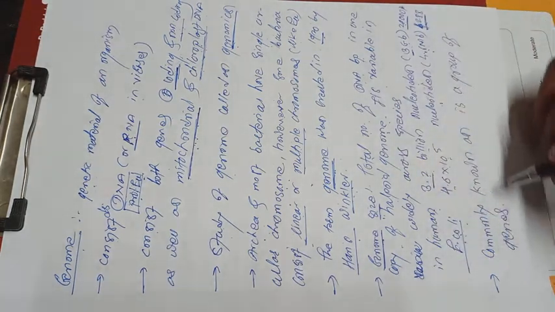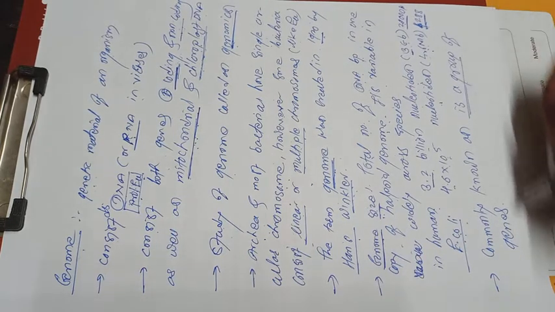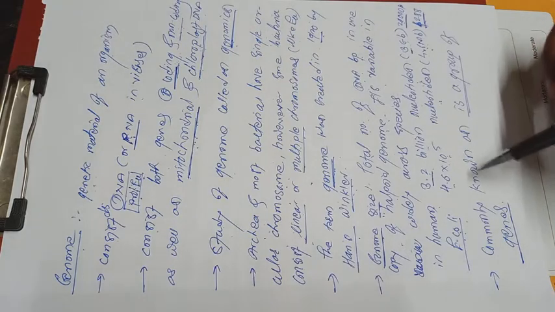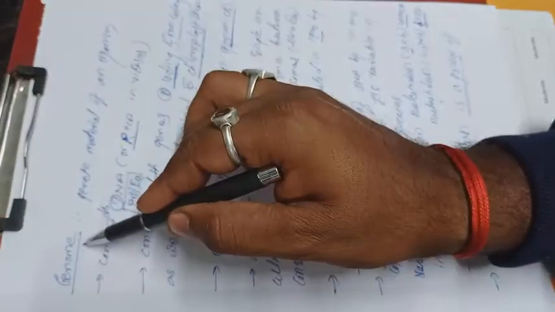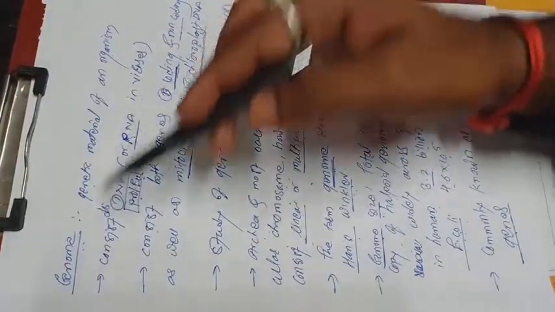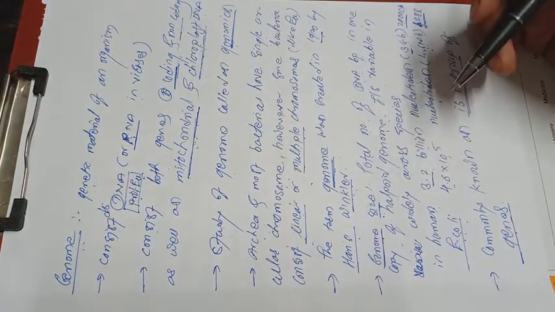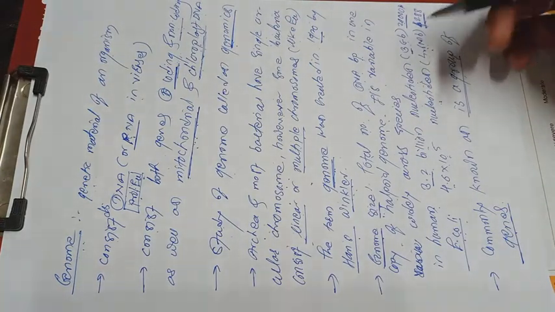And last but not least, it is commonly known as a group of genes. The specific group of genes is called a genome. So genome is the most important term in biology. That is, the genome size is variable.